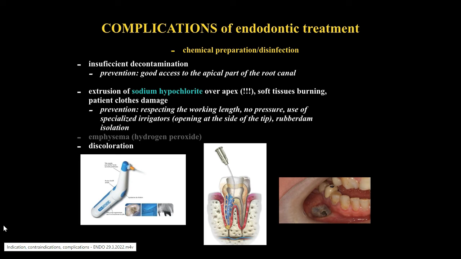Complications of endodontic treatment: chemical preparation or disinfection. Chemical preparation or disinfection is equally important as mechanical preparation. There are parts of the root canal system that cannot be accessed mechanically and therefore need to be treated chemically, most often by using sodium hypochlorite or EDTA to ensure that the disinfecting agent will work properly. It is important to have good access to the apical part of the root canal.